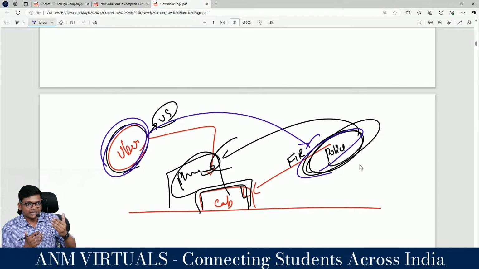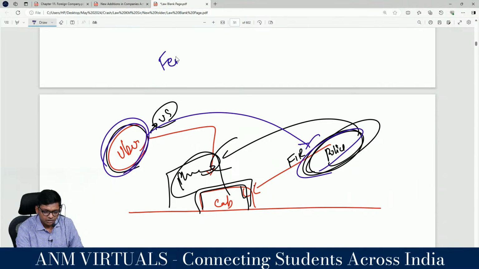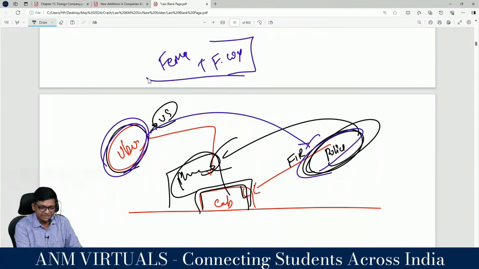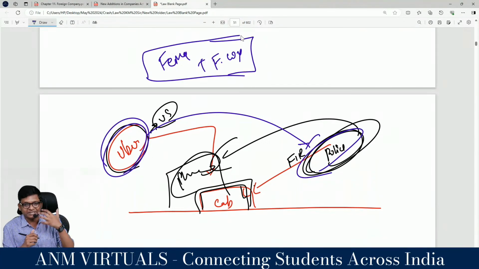Now let's say some problem happened, a student did not get full class access, and I am not responding on WhatsApp. What will the student do? The student has to reach out to me. There has to be some governing law because it's international. That is why, if you see the additions into our syllabus, FEMA and foreign company both are added, for a simple reason: because of multiple scams.